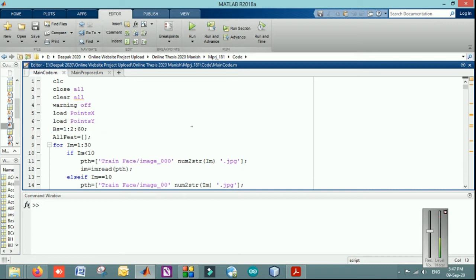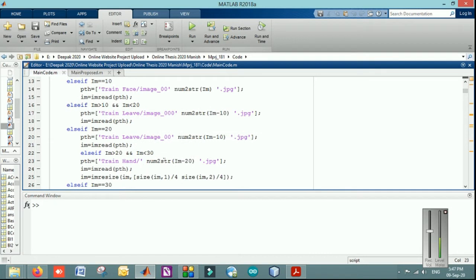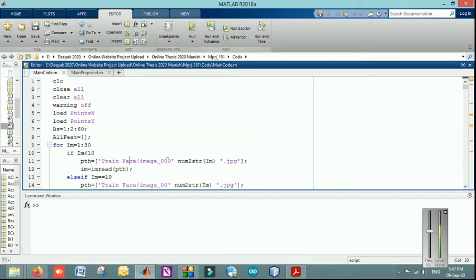So firstly, let's have a look. We have a data set with face images, leaf images, and one more category. That is for the face, for the leaves and for the hand. So these are the three categories that we have taken. It can also be done for different scenarios, but as the base paper was working for these three categories, we have taken these. So firstly, I am going to run it for the neural network based system.